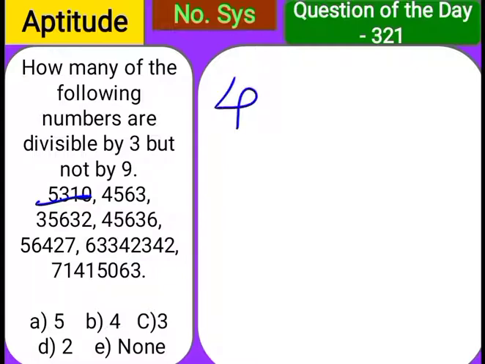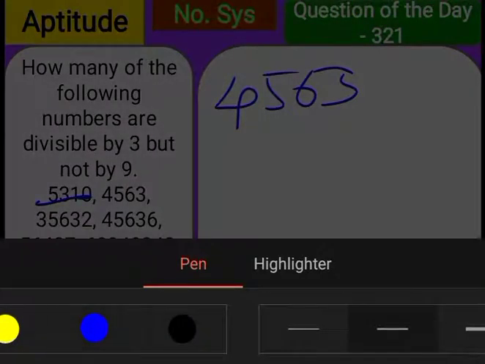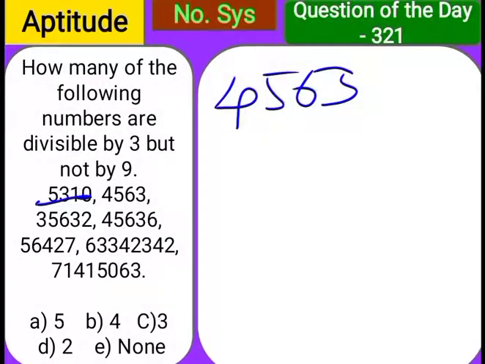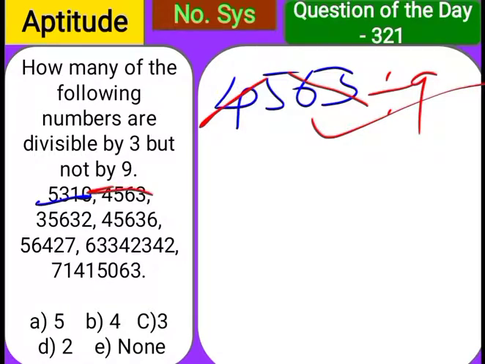Next, observe the second number, 4563. Don't add the complete number. I will give you one more simple method to calculate this. 4 and 5 add to 9. If you add 4 and 5 it becomes 9, then leave those digits. What are the remaining digits? 6 and 3, this is also 9. So 100% it is divisible by 9. Don't calculate the total addition; it is divisible by 9, so we don't consider the number.